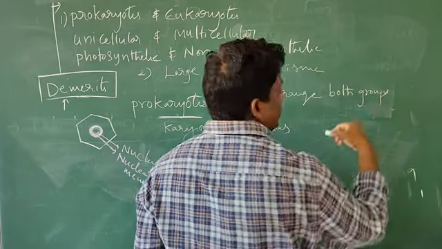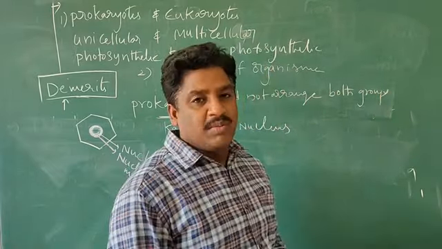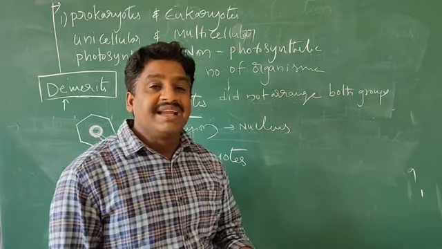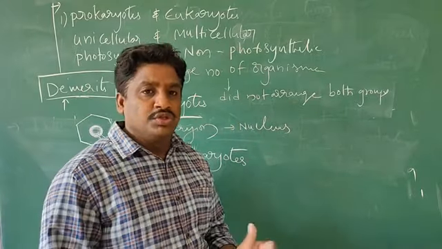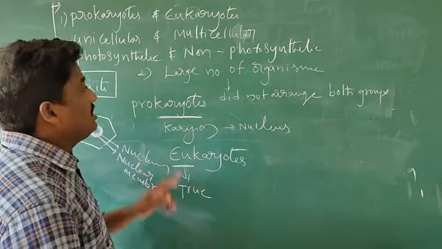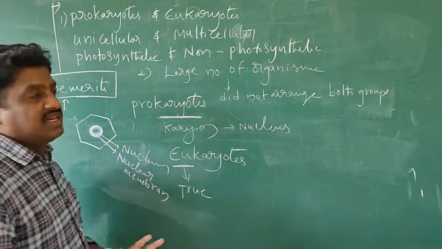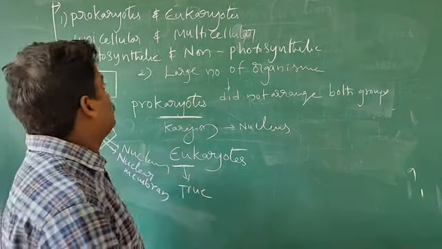Both groups means Plantae and Animalia, both two. Okay, second one, the large number of organisms did not fit into both groups.